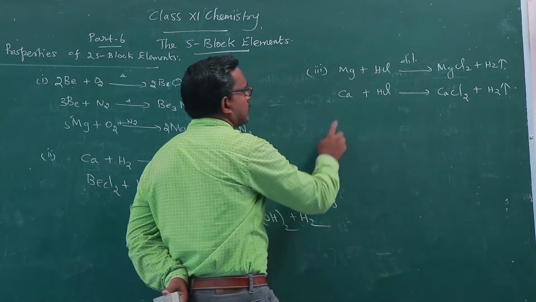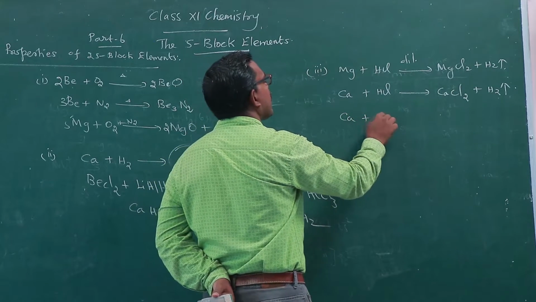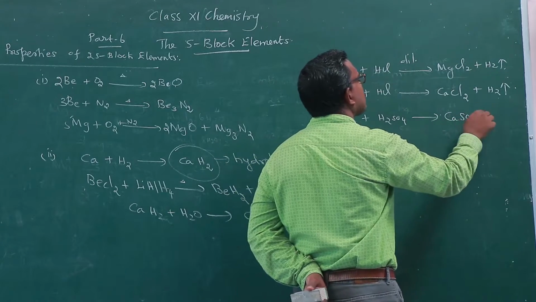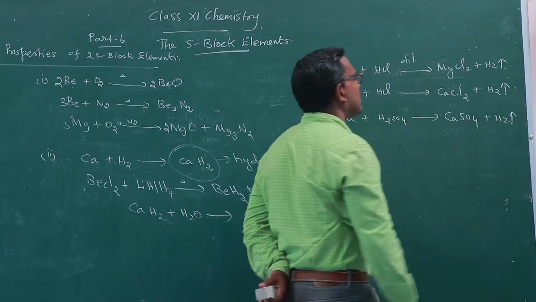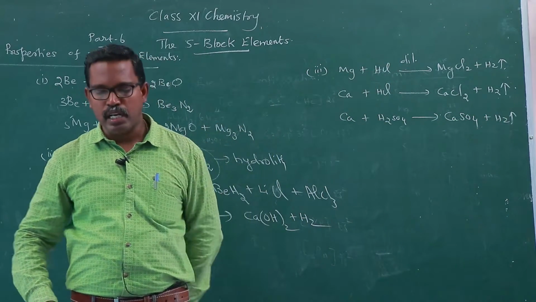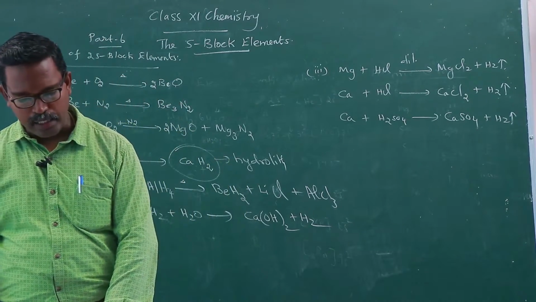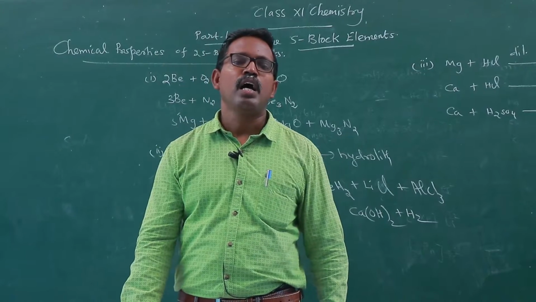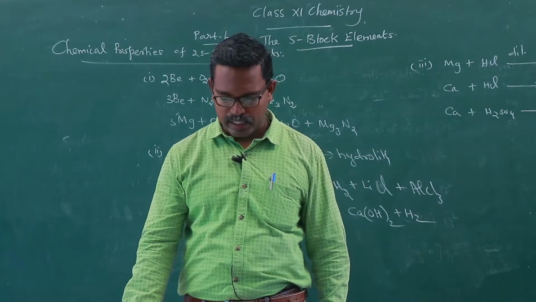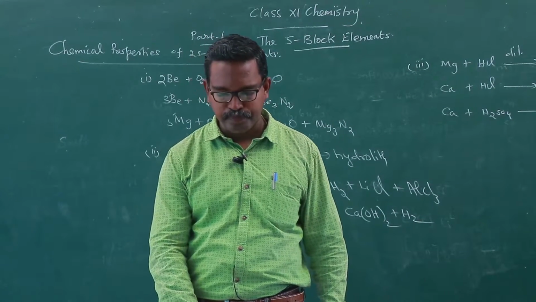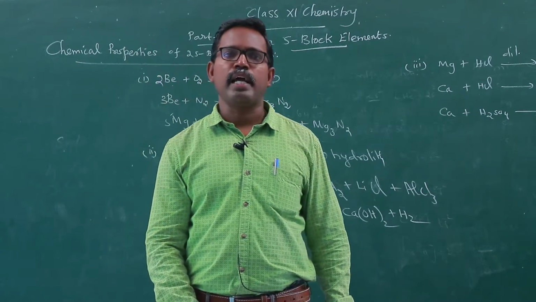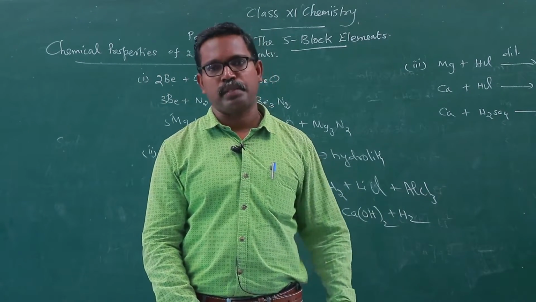Calcium reacts with sulfuric acid to give calcium sulfate and hydrogen gas. So the majority of the alkaline earth metals react with acids and liberate hydrogen gas. Magnesium, calcium, strontium and beryllium do not react with sodium hydroxide.